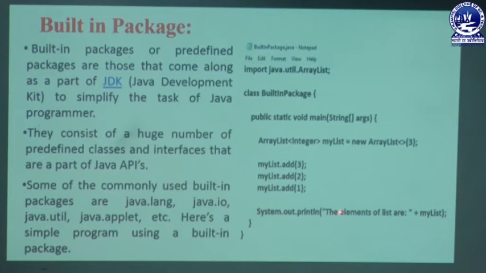System.out.println, then we write the elements of the list, myList. That means the different elements present in myList are displayed in our program. So in this way we can work out some built-in package relevant programs. In this way we can also import the IO package. Here we can define import java.io.* semicolon.